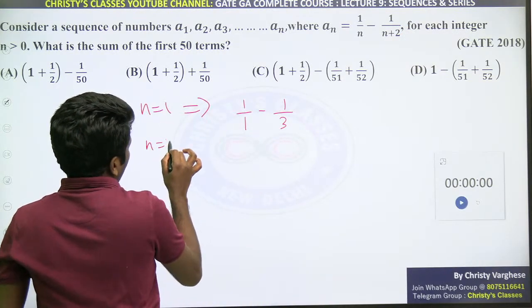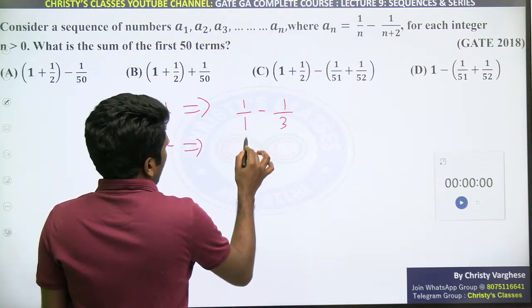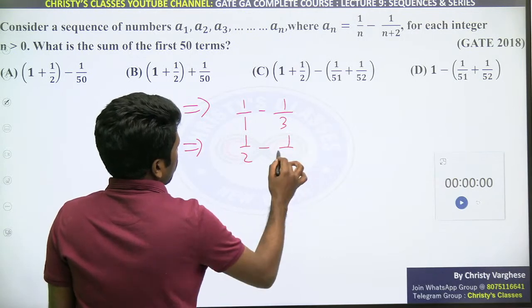अभी n equal to 2, we are writing 2-3 terms to get clarity on what this sequence is. 1 by 2 minus 1 by 2 plus 2, 1 by 4.